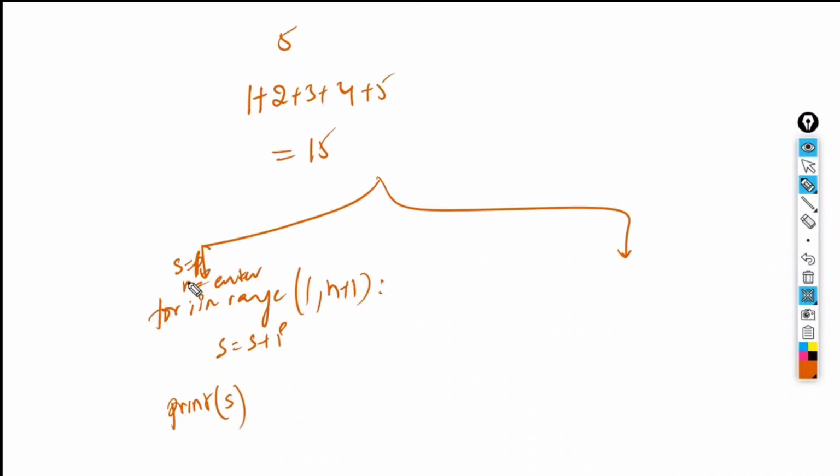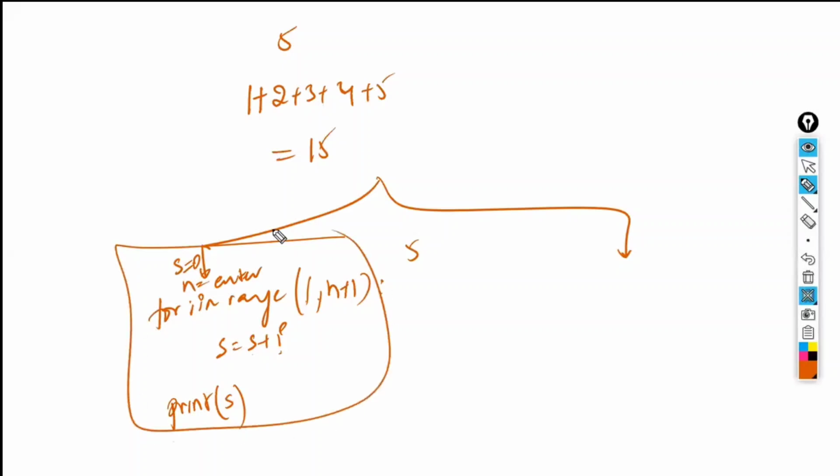Right? Now, sum should be initialized with 0 only. Initialization should be done with 0 only, but the starting number has to be 1. Now you have taken 5. Till 5 means first 1 to 5. First 1 will be taken. Sum will be 0 plus 1, 1. After that 2. Sum is equal to 1 plus 2, that is 3. After that sum is equal to 3 plus 3, 6. After that sum is equal to 6 plus 4, 10. After that sum is equal to 10 plus 5, 15. Overall the sum is going to be 15. This is my output for the for loop.